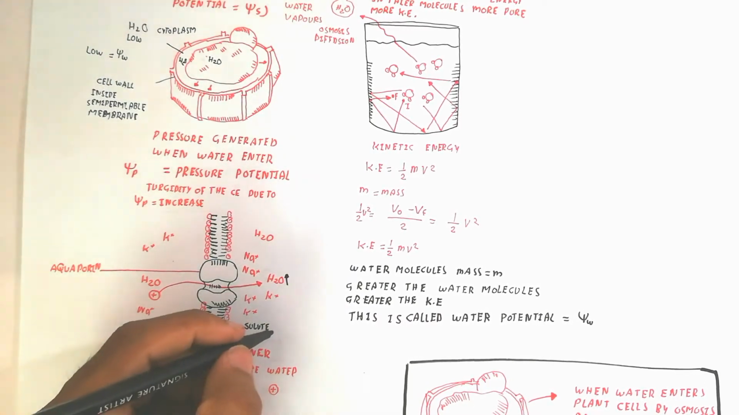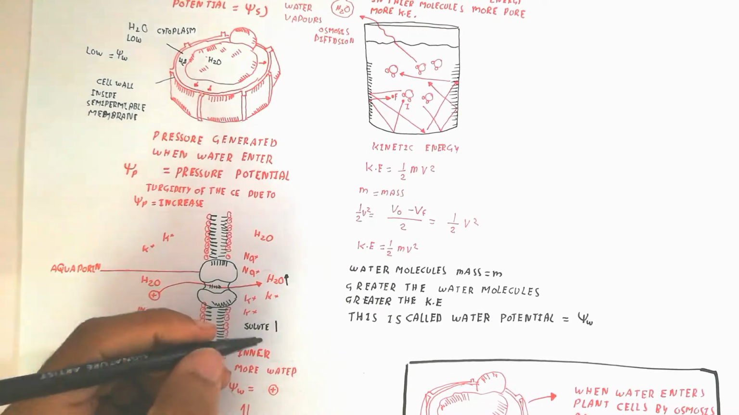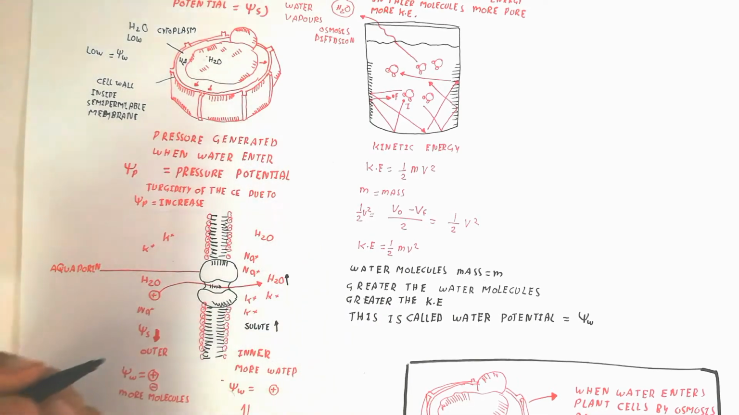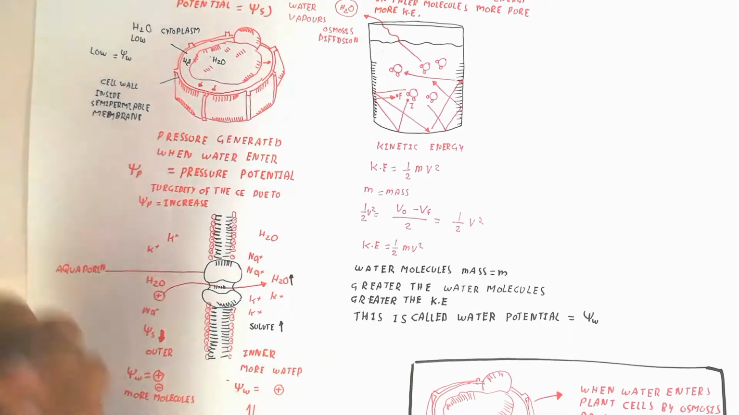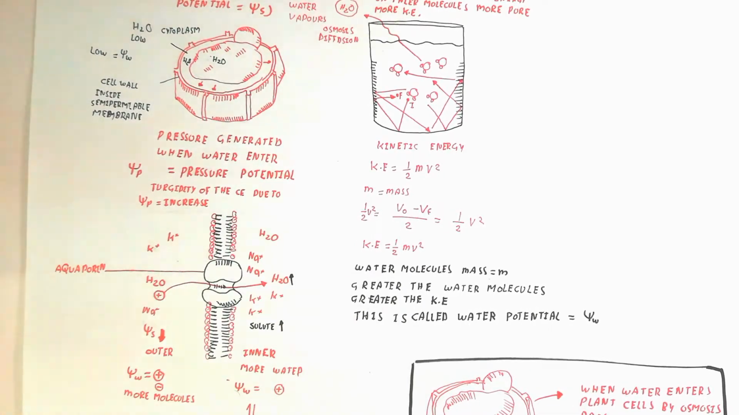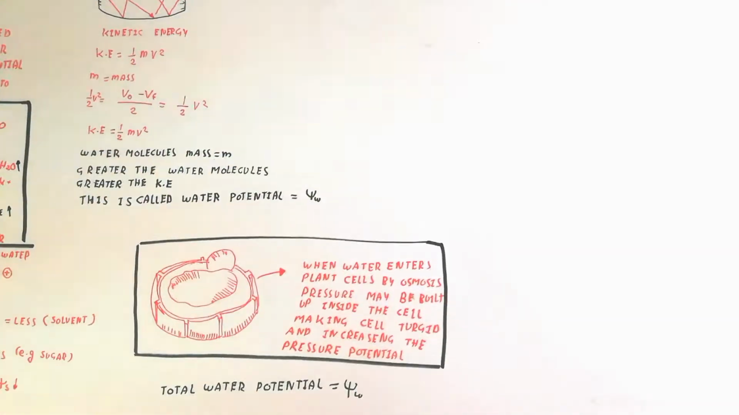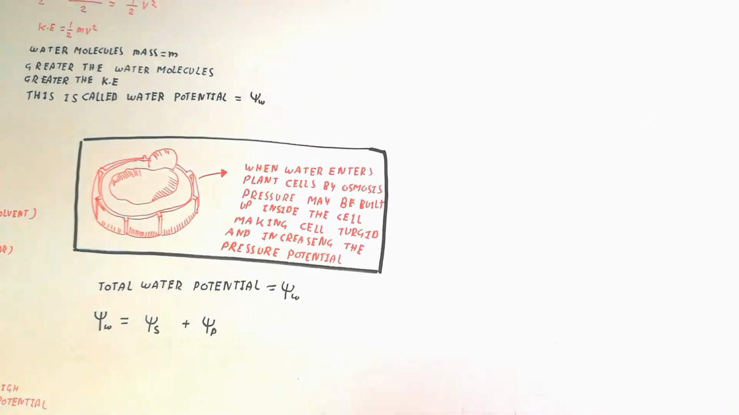So that is the basic reason, and water will increase, so the pressure potential will also increase, and the combination of the pressure potential and solute potential, the result of that, is collectively known as water potential. That is known as water potential. The water potential is due to the combination of the solute potential and pressure potential.